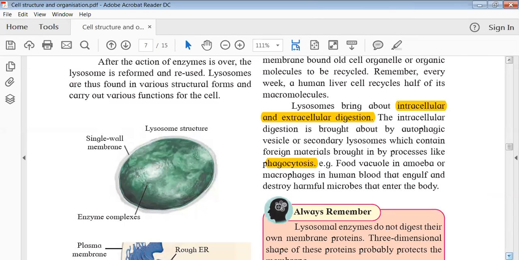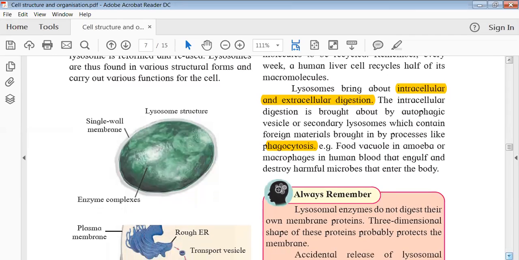Even the amoeba shows this kind of process for the eating of the food and then digestion. So amoeba has food vacuoles. Okay, so this actually helps in the engulfment and destroying of the microbes that are entering the body. So they form pseudopodia kind of structures and they can engulf such material inside their body and they can digest it at a later stage.